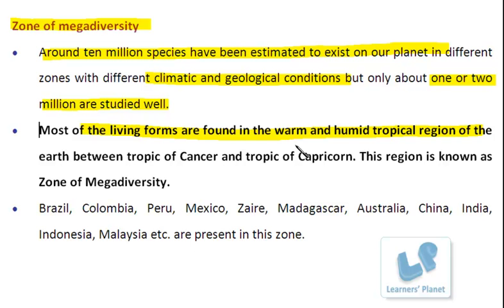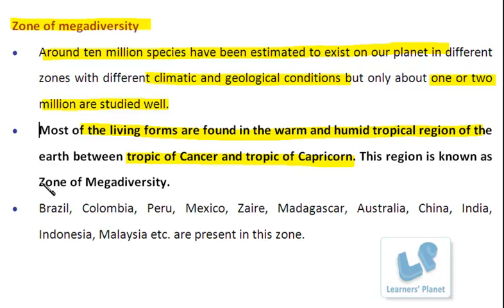Right? Now, on the other hand, imagine that this warm and humid tropical region actually runs between the Tropic of Cancer and the Tropic of Capricorn. So what is this Tropic of Cancer and the Tropic of Capricorn? I hope you understand it very well. You must have studied it in your geography. So the equator region, the central part of the earth, is considered as the zone where most of the living forms are present, which provides the favorable conditions for the survival of diverse living forms.